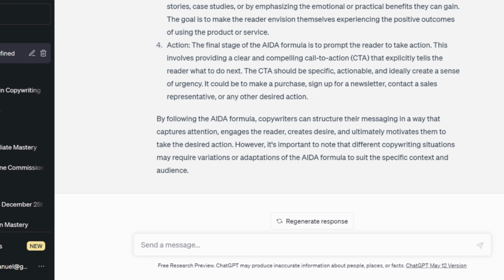So the next thing now is to use this particular formula to create a copy on this particular program, which is the Ultimate AI Money Machine. We'll be demonstrating right now how you can use this formula to write a copy on this particular product, so that you can see how it works.